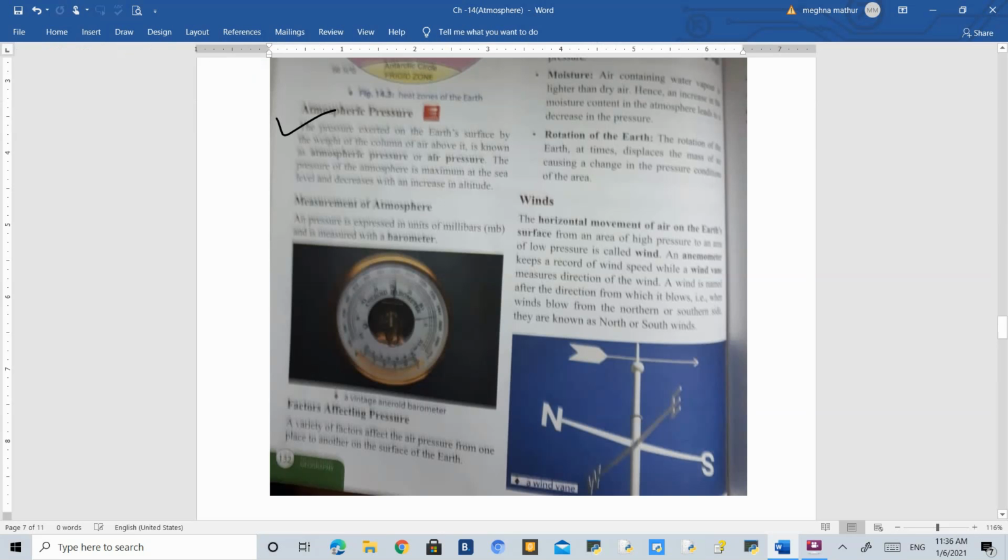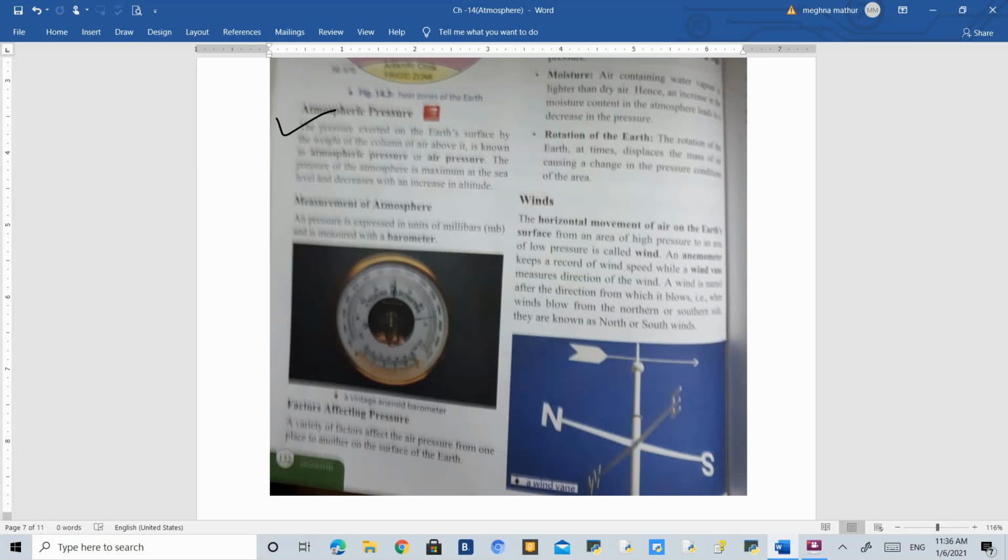Okay. Now, what is atmospheric pressure? Atmospheric pressure is the pressure exerted by air on the atmosphere or on the Earth's surface. That is called atmospheric pressure. We can take an example of a balloon. A balloon is a very small size, but when we exert air into it, then it expands. Okay. So by this example, we can see that the atmosphere or air does have pressure.